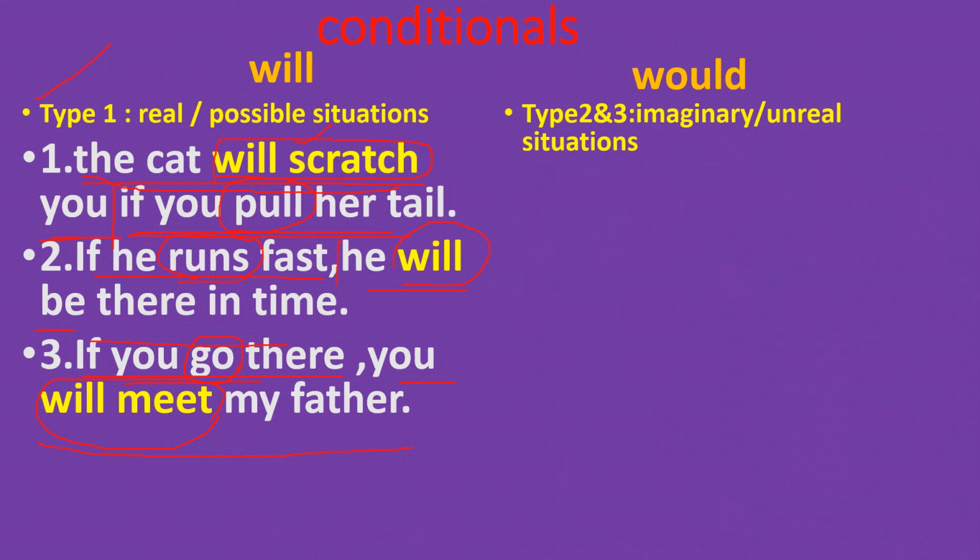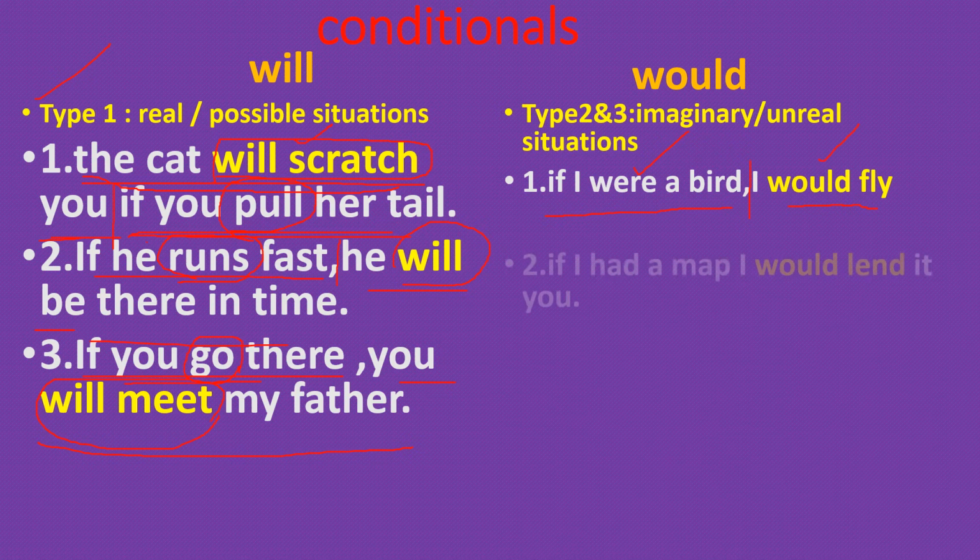Come to type 2 and type 3. These are called imaginary and unreal situations. When we want to express imaginary and unreal situations, we use would in the main clause, not will. In type 1 we use will, but here would. If I were a bird, I would fly. If I were a bird is the if clause. Here the verb is in second form, and in the main clause it is would plus base form. That is called imaginary condition.